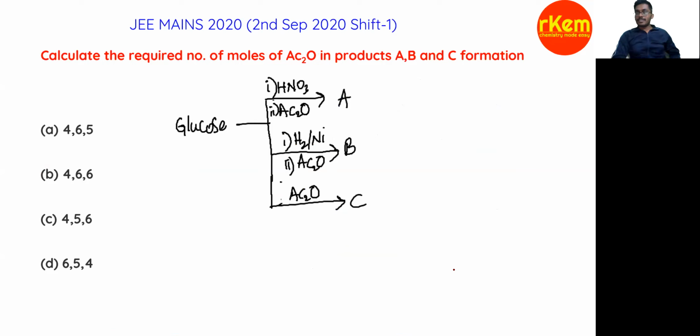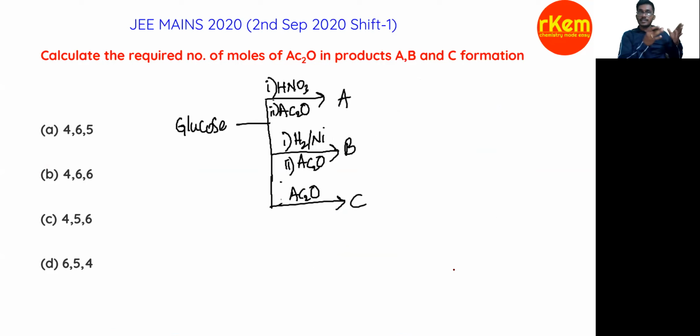So next question is from Biomolecules, and it's a little bit tricky because reagents are given, like HNO3 and H2/Ni, which are very simple, and Ac2O. What is the role of Ac2O?